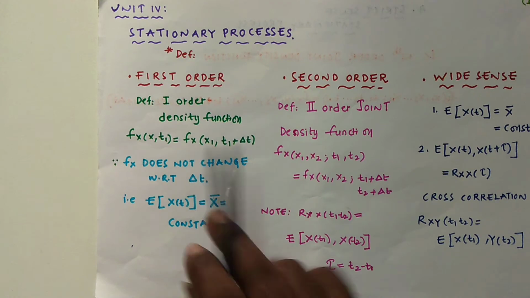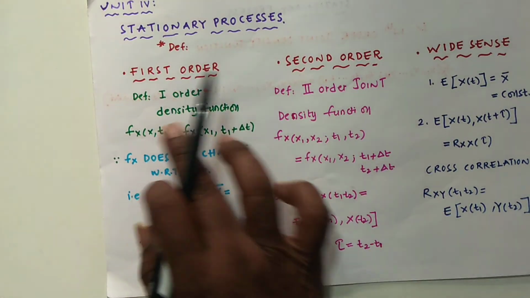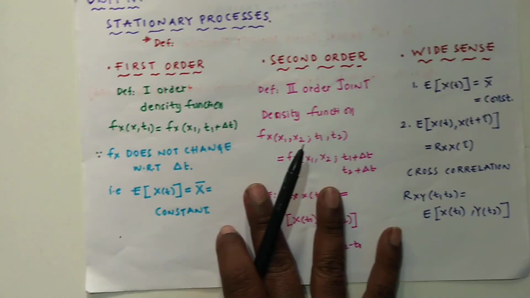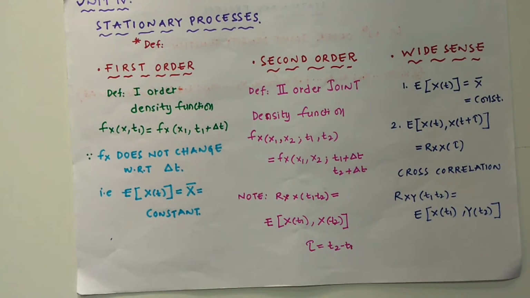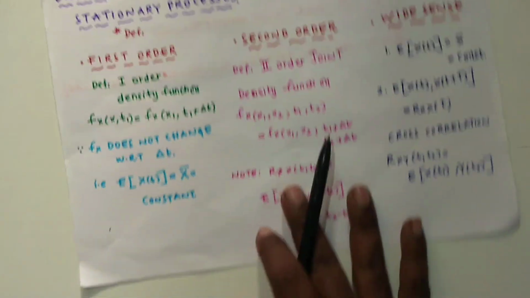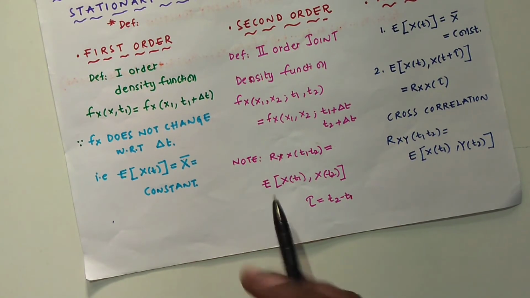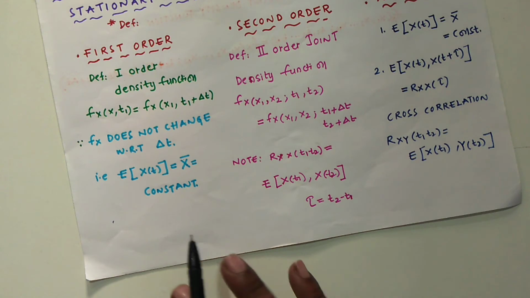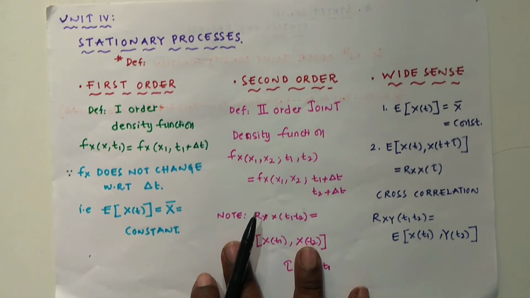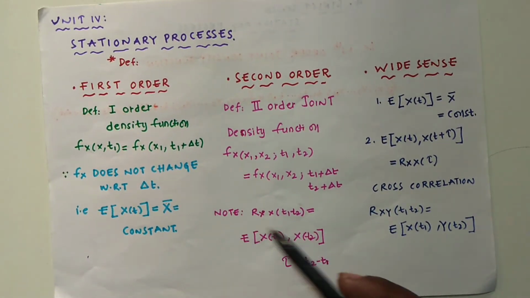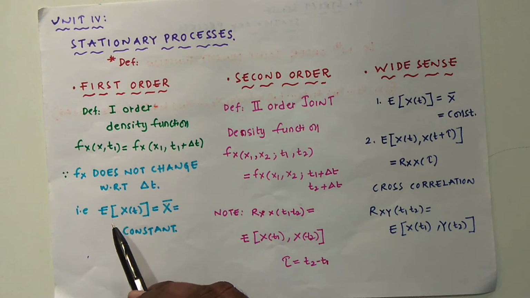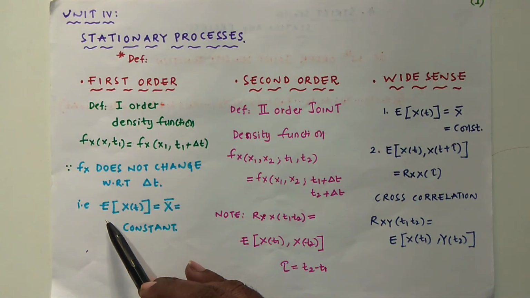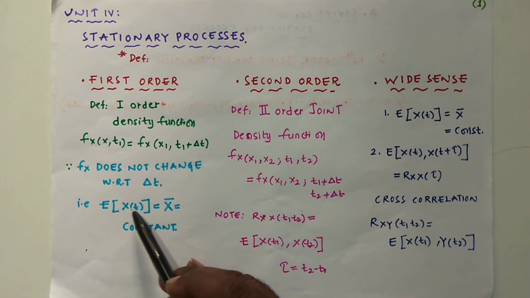For this also we will be calculating the mean. If both the means are the same, even with the time shift, then that is called a first order stationary process. Mean is the same means what? Here we will represent the mean as E of x of t.